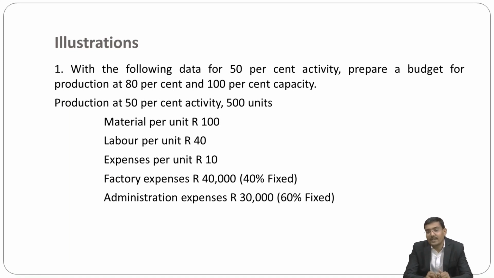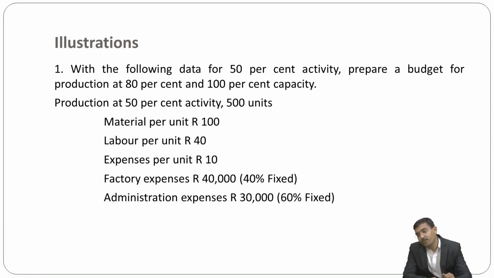Material per unit is 100 rupees. Labor per unit, 40 rupees. Expenses per unit, 10 rupees. Factory expenses 40,000; of that 40% is fixed, so 60% is variable. Administration expenses 30,000; of that 60% is fixed and 40% is variable. So in this illustration, you have to define the activity level at 80% and 100% also.